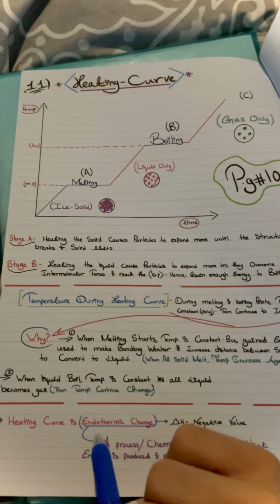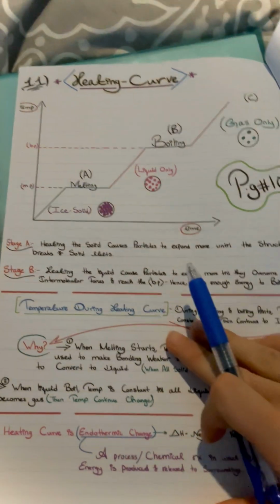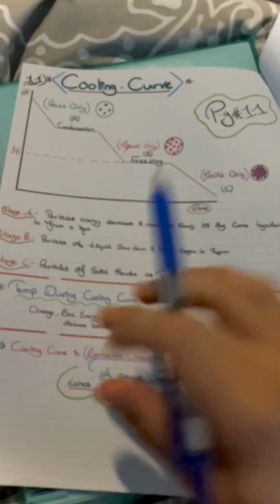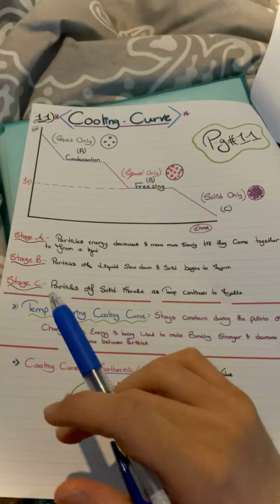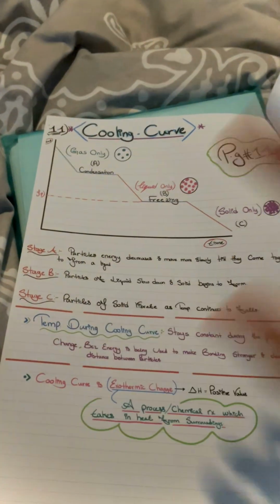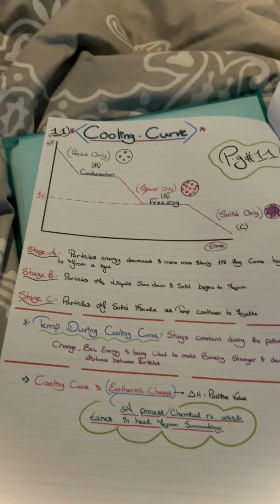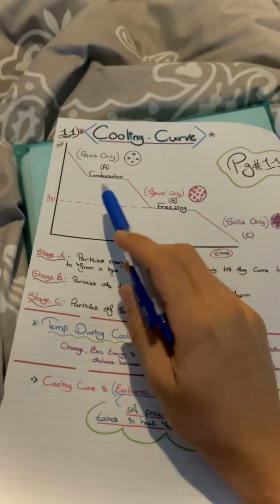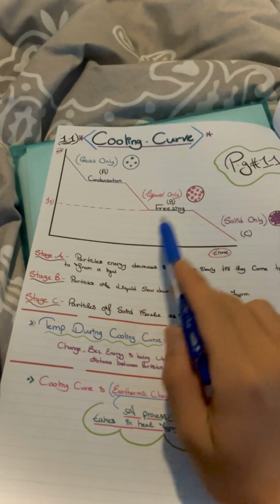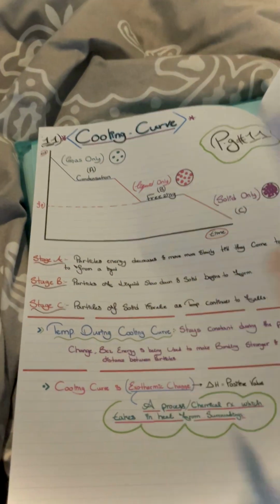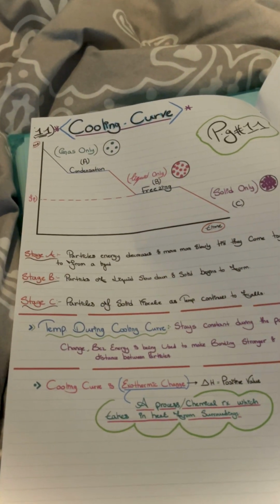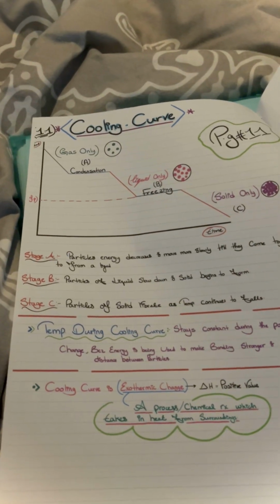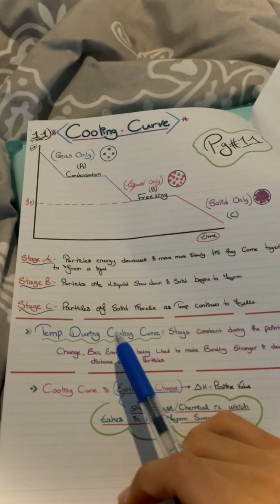A heating curve, like I said, is an endothermic change, so it has a positive delta H value. Cooling curve is the exact opposite of the heating curve. So basically take the heating curve and reverse it. You're going to start off with a gas, the gas is going to condense to a liquid, and the liquid is going to freeze to a solid. Again, during the change of state, temperature always stays constant. Why? Because all the energy is being used to bring the bonds closer or break apart the bonds to change the state from one to another.